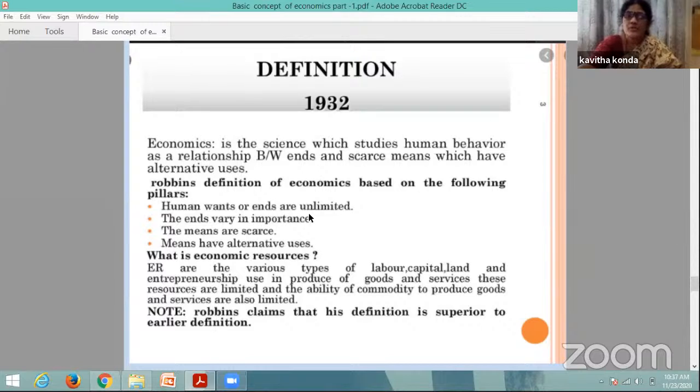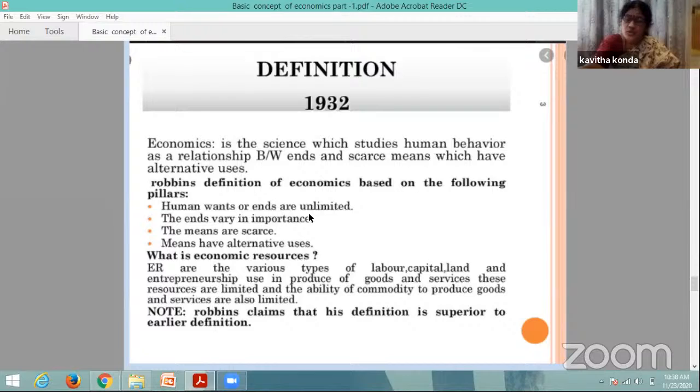The most important thing in Robbins' definition is that it is based on four pillars. Human wants or ends are unlimited. Once again I am repeating, ends means wants, and means is resources. So the first important feature is that human wants or ends are unlimited. They come one after another. Wants are recurring, they repeat and continue. After fulfilling one want, another want arises.